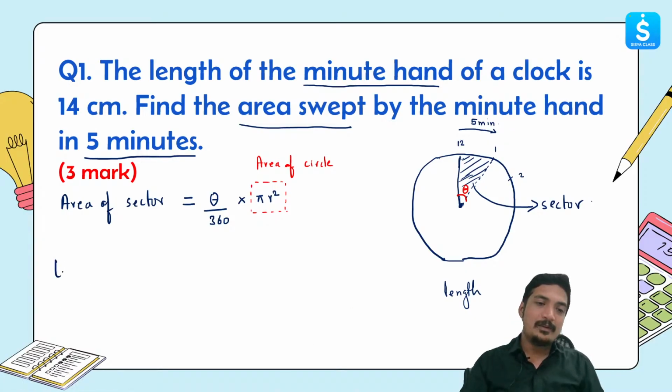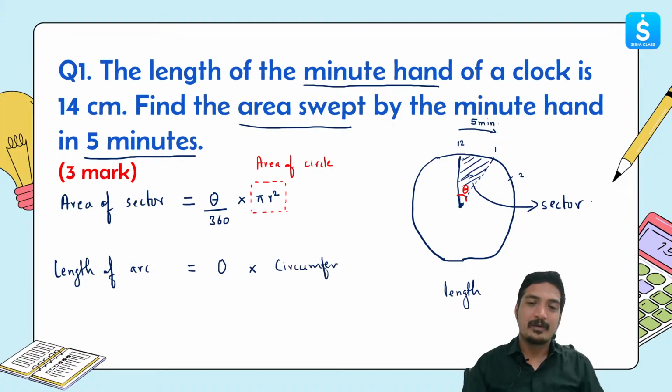So length of arc can be found by circumference, I'll just write over here circumference, and here I'll say theta by 360. So take the circumference, but only of the theta part, not the entire 360. Okay, so that will be giving us theta by 360 into 2 pi r.